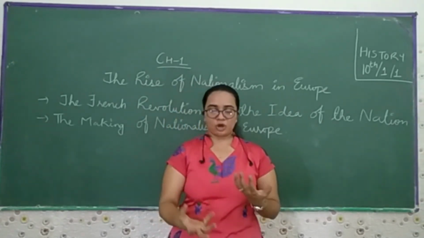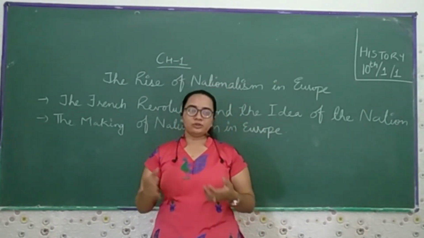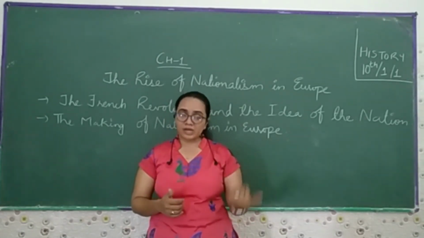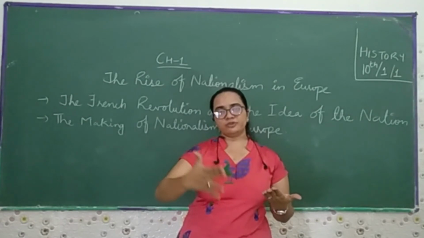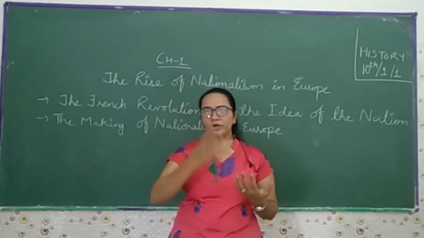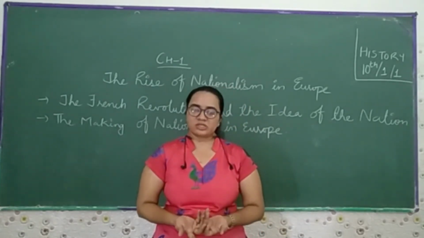The next topic, which we were left with, we are going to see in the next segment of this video. So you have to keep this in mind: nationalism in Europe starts from France, then later on spreads to different countries, and after that Napoleon came and wanted to conquer different parts of Europe, but he did not succeed in this.